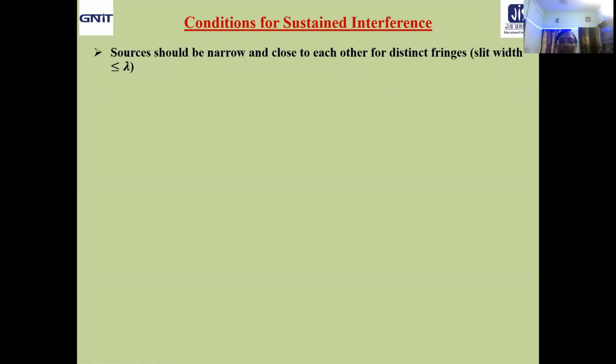The first one: sources should be narrow. You use the slits close to each other for distinct fringes. How much closer should it be? The slit width must be of the order of lambda. Lambda means the visible light wavelength, 4,000 to 8,000 angstrom. So very small. Accordingly, your slit width must be of the order of lambda. This is the condition we satisfy not only for interference but for diffraction, that means in wave theory itself.